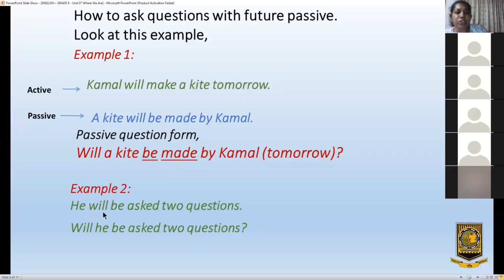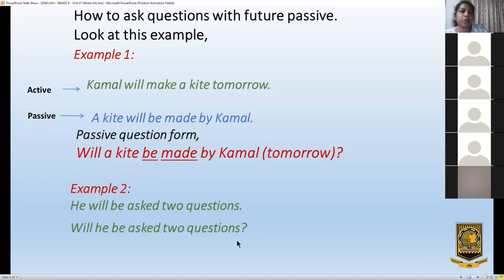Only will is taken to the front, then the others are left as they are. Will he be asked 2 questions? Children, you have to do only this, take will to the front. Is that clear for you?